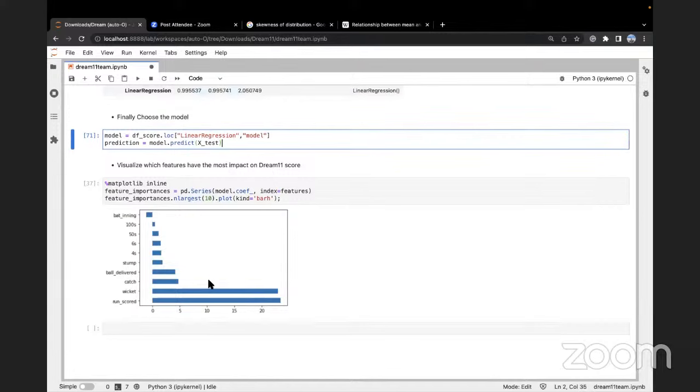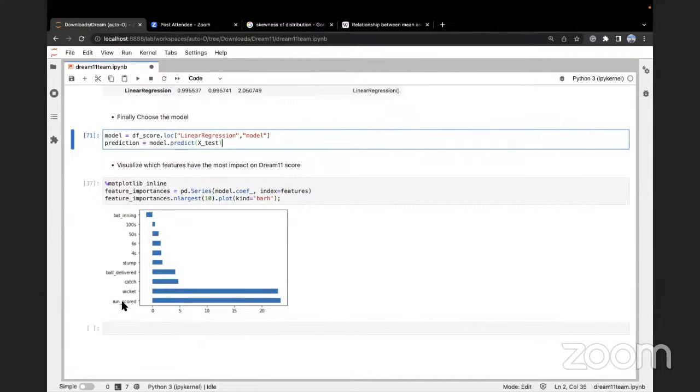We went to the Dream 11 Fantasy Cricket League website and found out the rules for assigning Dream 11 points. We did not tell that to our machine learning model, but it actually figured out the points assigned in a relative format to all of these individual variables.